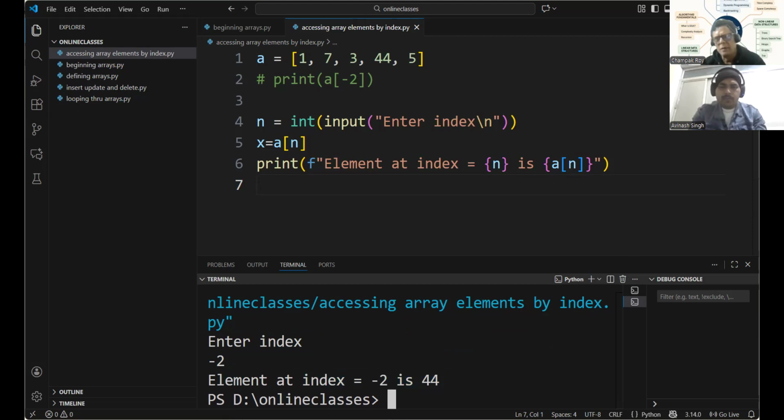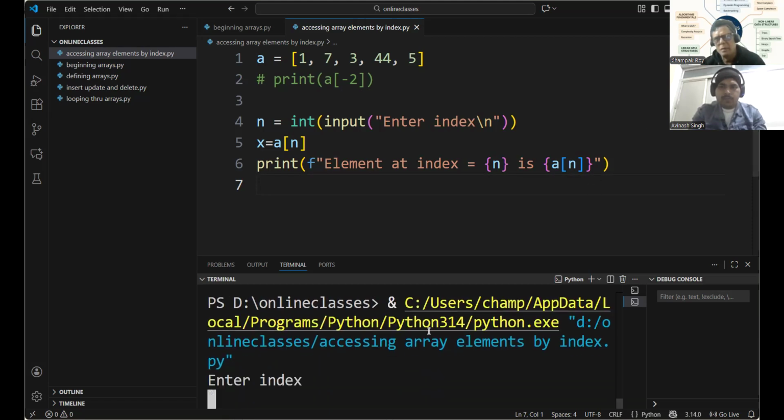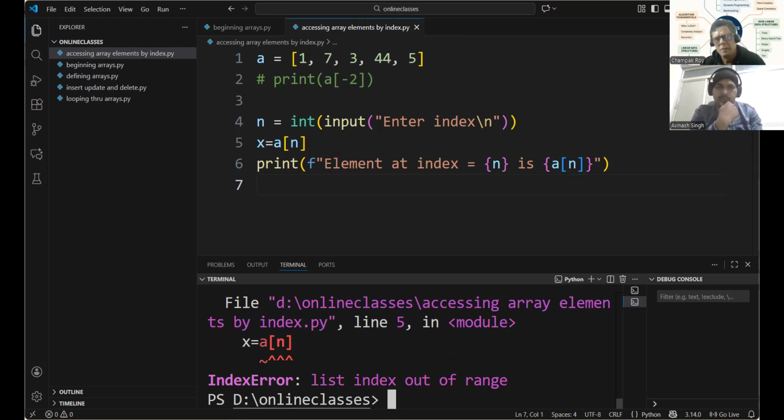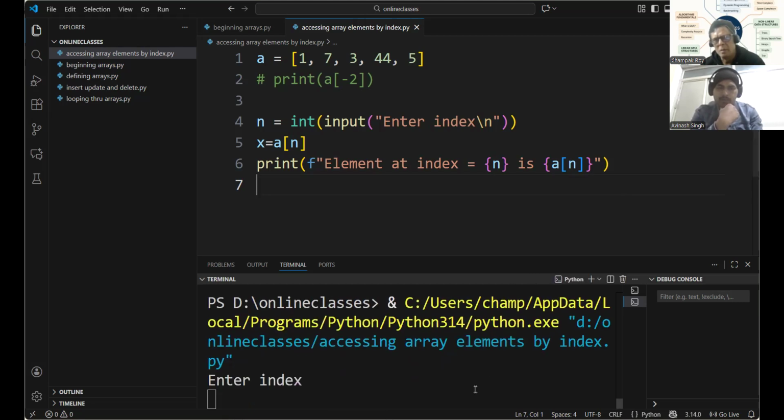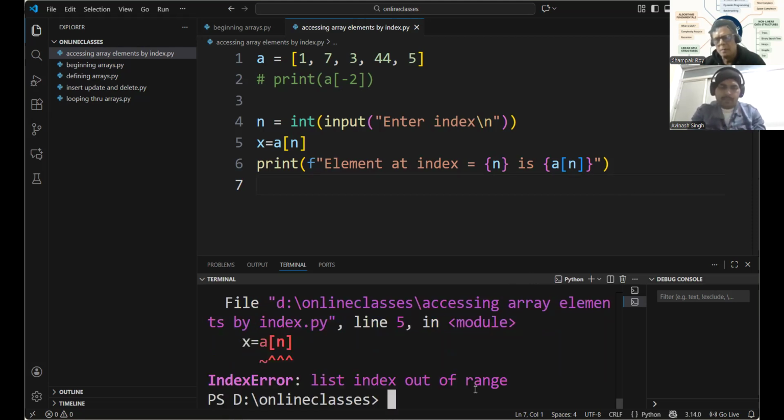What happens if I give an index that is out of range? 0, 1, 2, 3, 4. We've got 5 elements. I write 5 here. This will give you an error. Same, we can have minus errors also. Why is it showing an error?